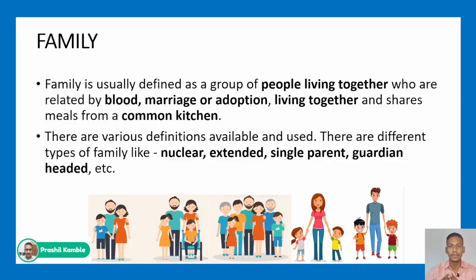So family is a group of people living together and they are related either by blood, or by marriage, or by adoption. The parents that adopt their kids, that is adoption. Living together and sharing a meal from a common kitchen. Now there are different types of families.